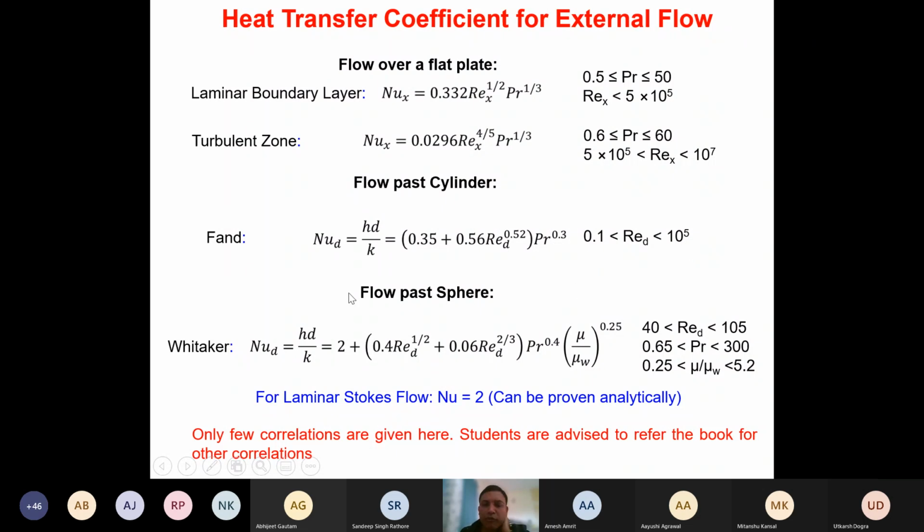For flow past a sphere, the expression is given by Whitaker, and that is given as NuD, which is nothing but the Nusselt number in terms of the diameter of the sphere. That is hD by k, and it equals 2 plus this complicated thing here, isn't it? Again, one thing to note down: if you calculate the Nusselt number for a Stokes flow, you can analytically prove that the Nusselt number for a Stokes flow comes out to be 2. This can be proven analytically. It's not difficult. Try yourself. You should get the Nusselt number equals 2.